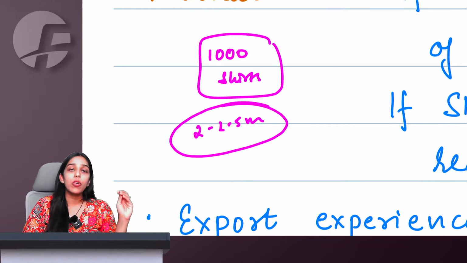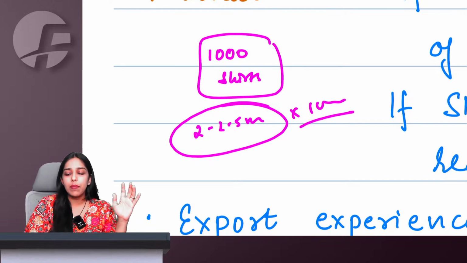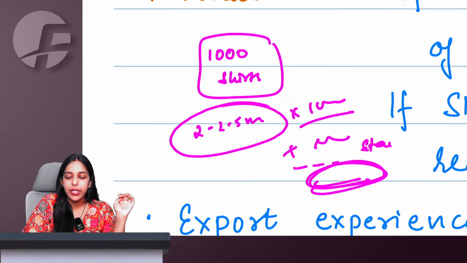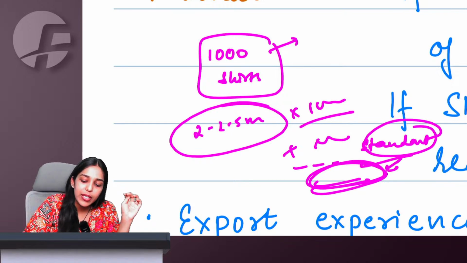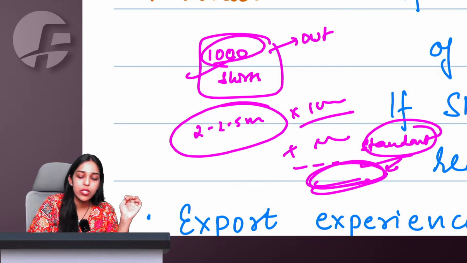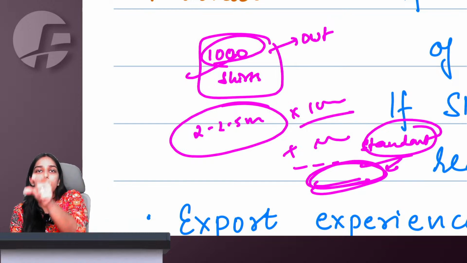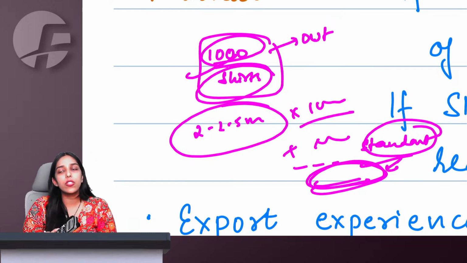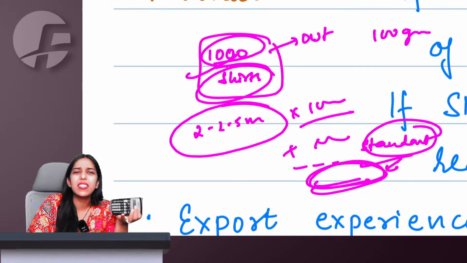So if I want to manufacture 1000 shirts, multiply by 1000, let us say some normal scrap we can add, etc. So this is the standard quantity. This is the standard input required if I want to make an output of good 1000 shirts. So similarly, like we have this SION, standard input output norm for shirt, we can have input output norm for calculator also, that a normal calculator would weigh somewhere around 100 grams. Let us take an example.